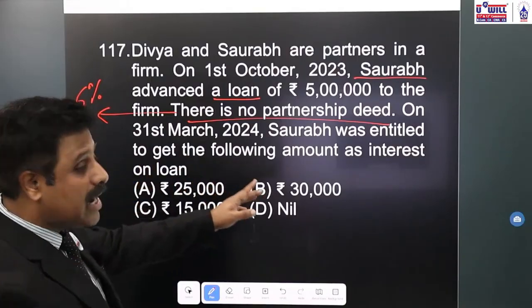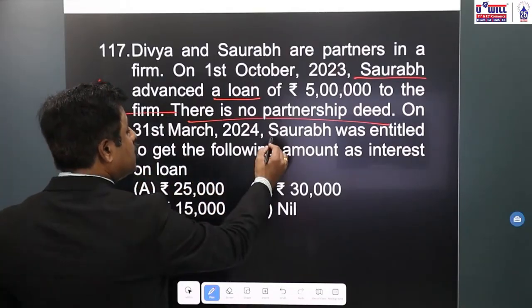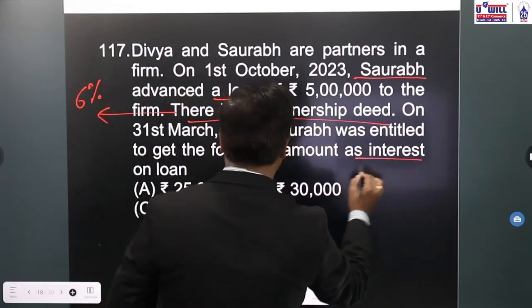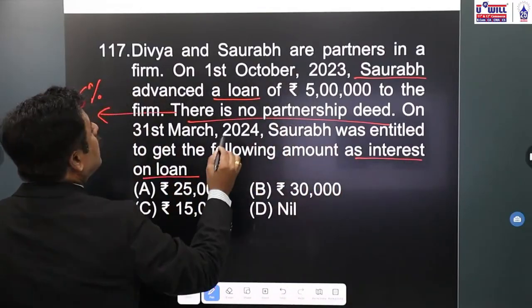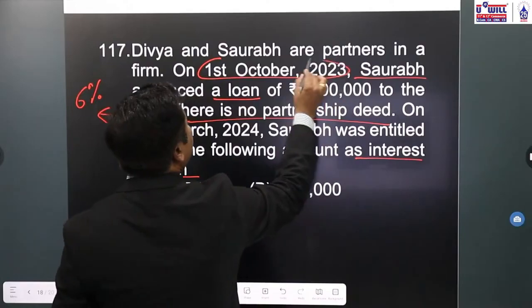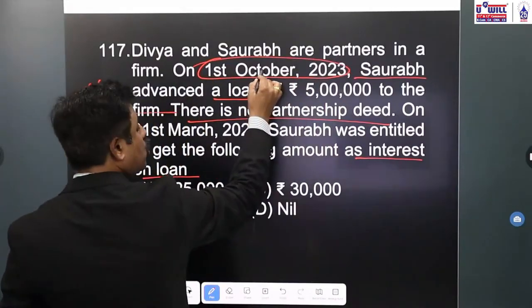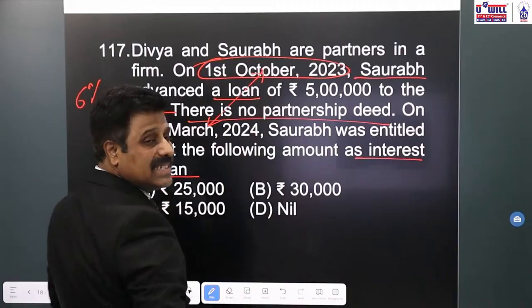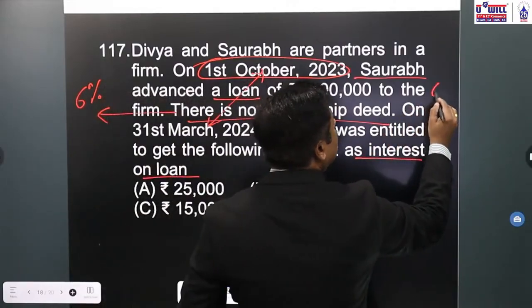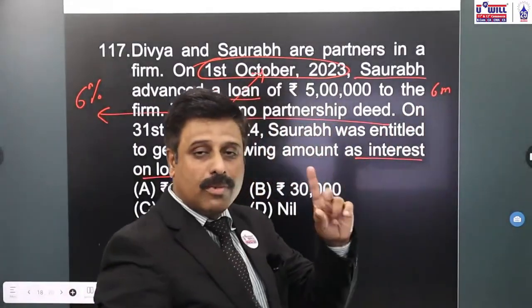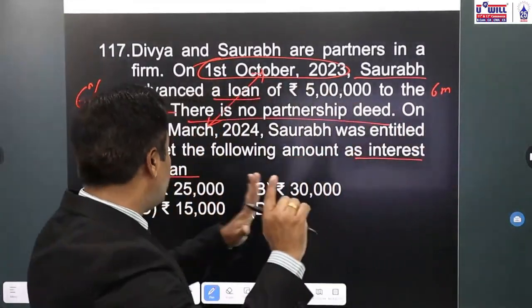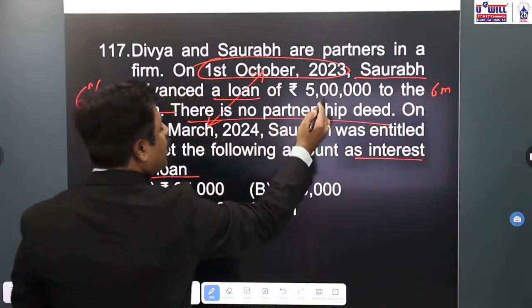On 31st March 2024, Saurabh was entitled to get the following amount as interest on loan. Quite simple. Which date has he given the loan? 1st October. So October to March, 6 months. October, November, December, January, February, March. How many months interest will be given? 6 months. What is the loan amount? 5 lakhs.